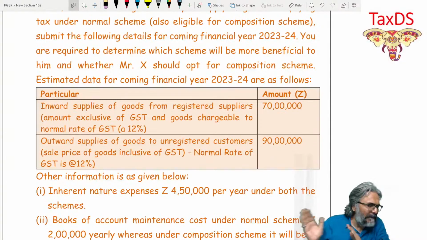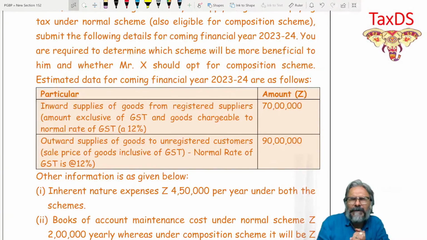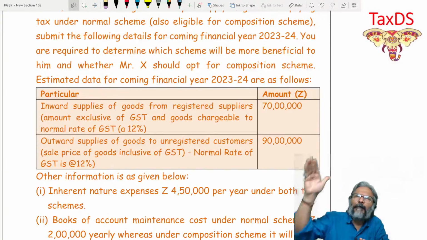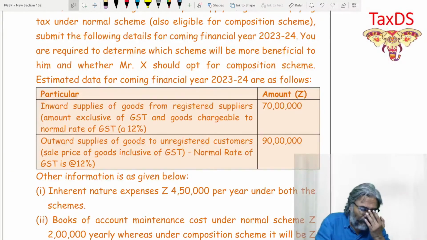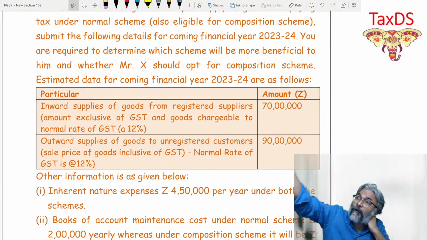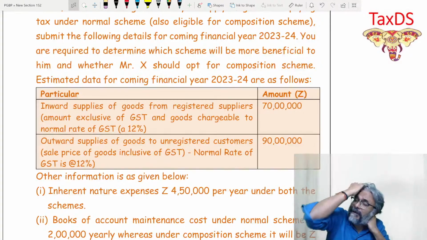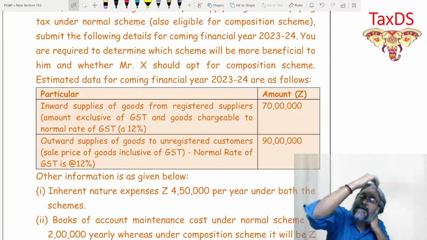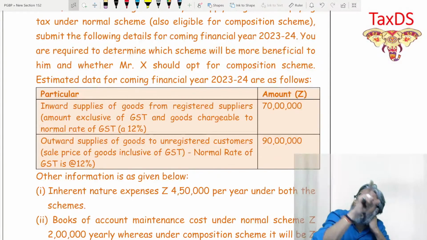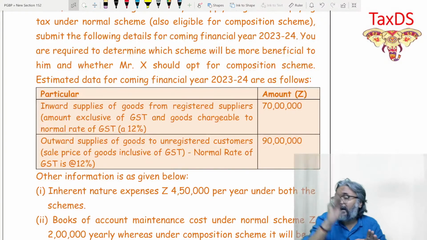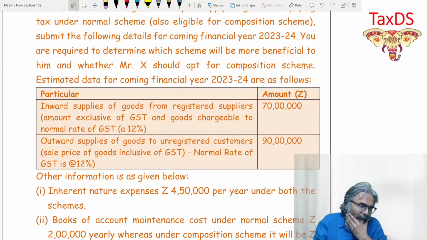Current year estimated data has been given to you. Obviously, students, if you opt for the composition scheme, you will lose the ITC. So whatever GST liability you have to pay will have to be paid in cash through the electronic cash ledger, because you don't have the electronic credit ledger at all. So how much is your cash outflow under the composition scheme? As against that, if you opt for the normal scheme, knowing that ITC is available to you, how much would be the cash outflow?